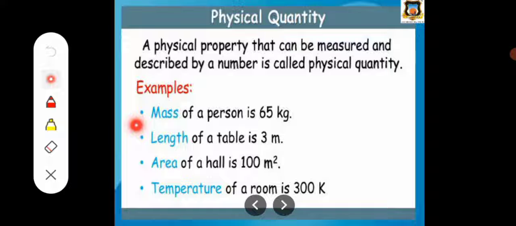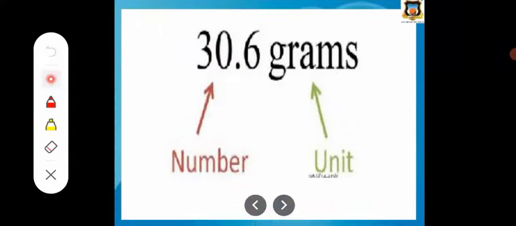If we consider an example, the mass of a person, if we measure it, is 65 kg. The length of a table is 3 meter. The area of a hall is 100 meter square. Or the temperature of a room is 300 Kelvin. When we measure mass, length, area or temperature, we describe these quantities by a number, and that's why they are called physical quantities.